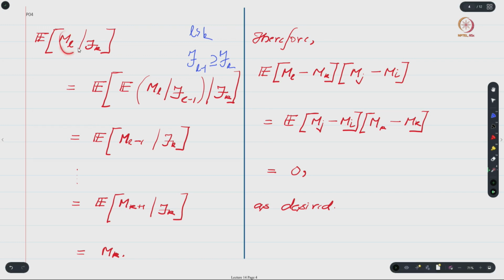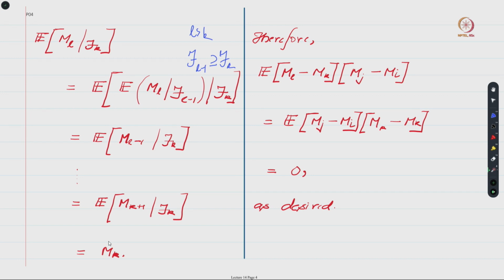So notice that you started with ml and ended up with ml minus 1, and if L minus 1 is again strictly bigger than k, we can repeat this whole process until we end up with mk plus 1. So this index over here is 1 more than k, right, and hence we can finally invoke the martingale property to conclude that this conditional expectation equals mk, right.